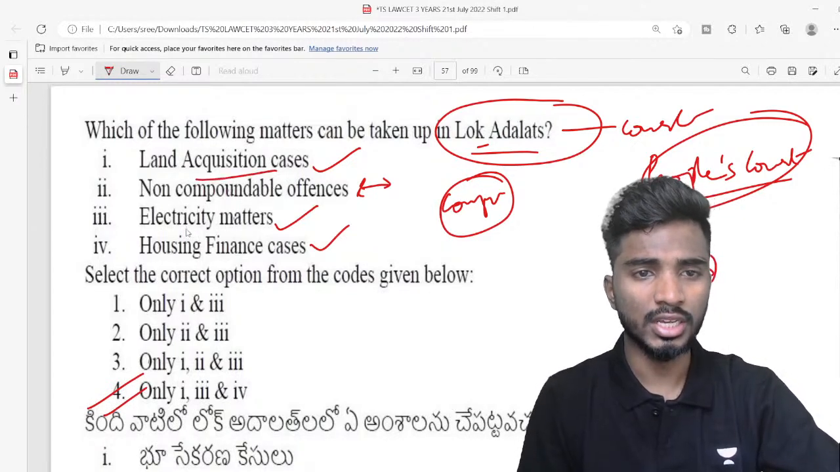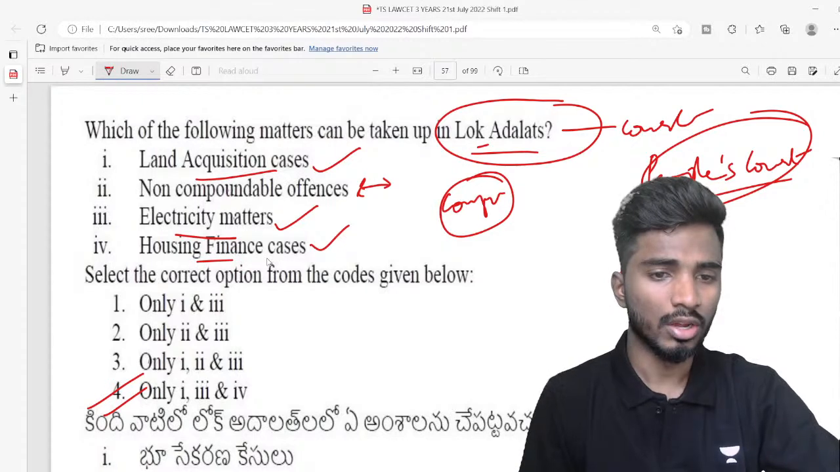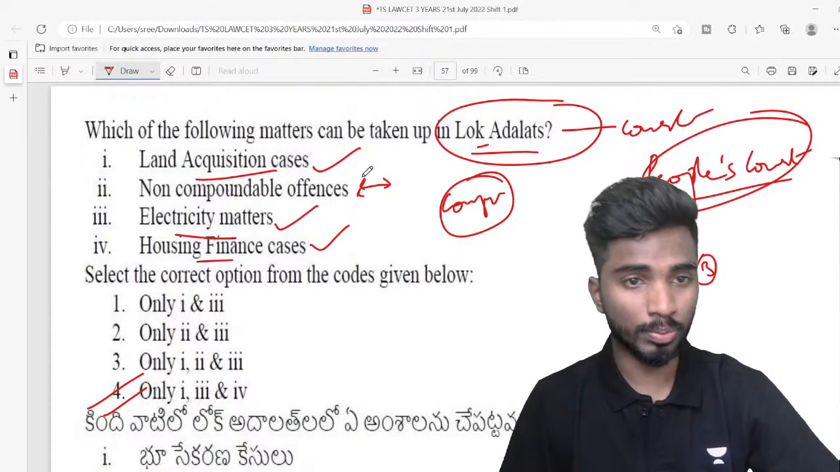Land acquisition cases, electricity matters, and housing and finance. 1, 3 and 4 is the right answer. I hope this is clear.